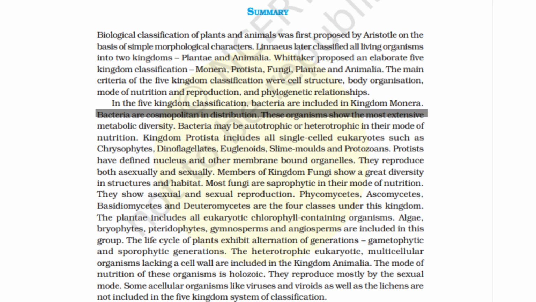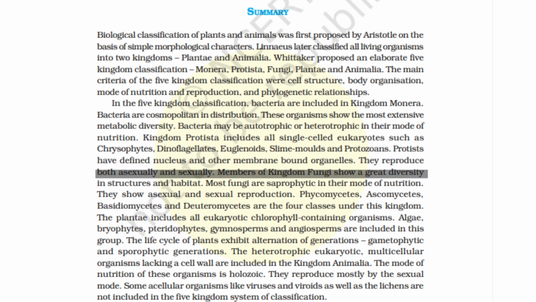Bacteria are cosmopolitan in distribution. These organisms show the most extensive metabolic diversity. Bacteria may be autotrophic or heterotrophic in their mode of nutrition. Kingdom Protista includes all single-cell eukaryotes such as chrysophytes, dinoflagellates, euglenoids, slime molds, and protozoans. Protists have defined nucleus and other membrane-bound organelles. They reproduce both asexually and sexually.